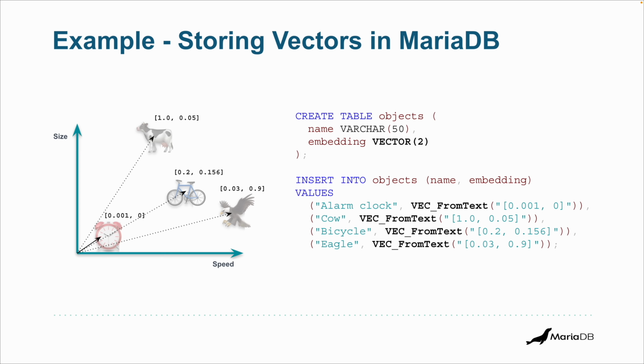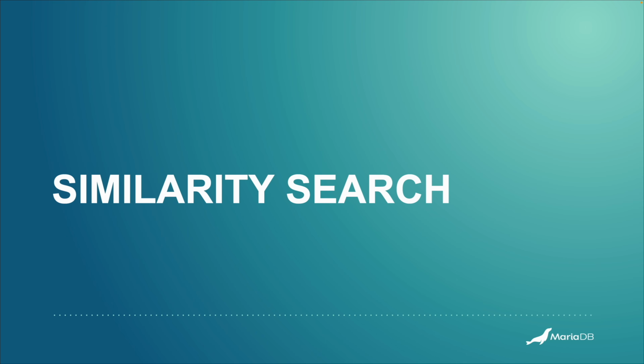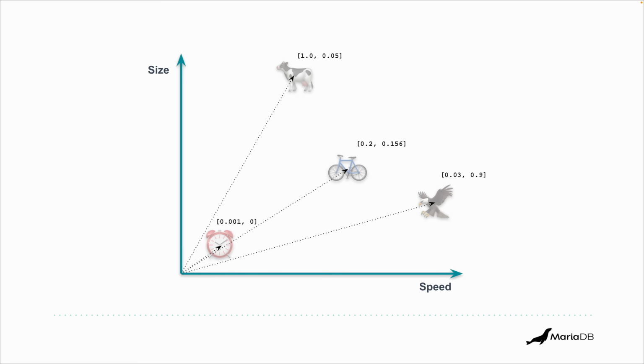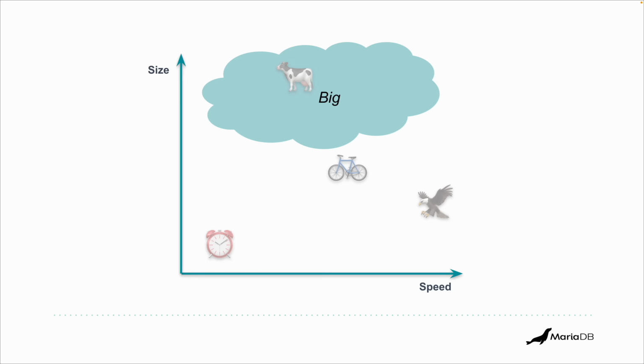But what's the point of this? Why are we storing this? So that's because we want to perform similarity search. So let's talk about it. Let's get back to our example, right? So you might have noticed that on this region, you are going to get all the big objects.